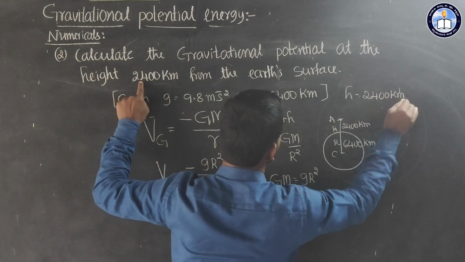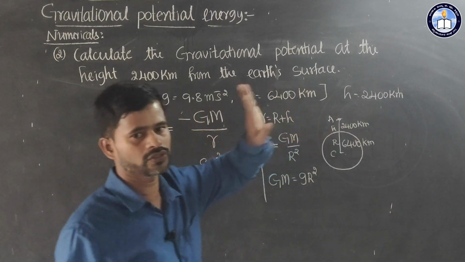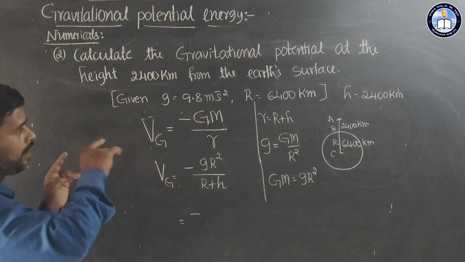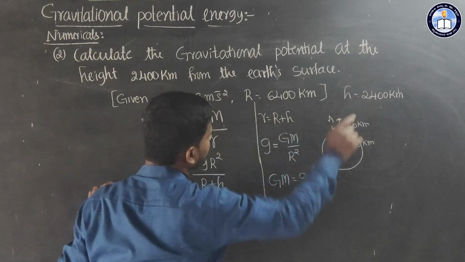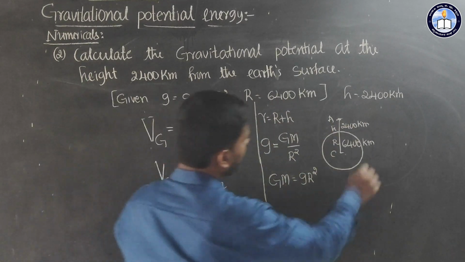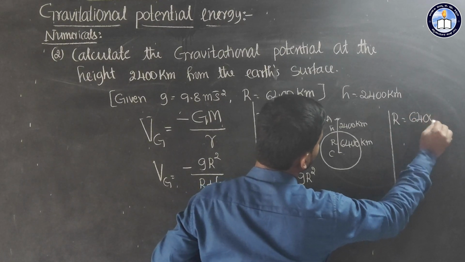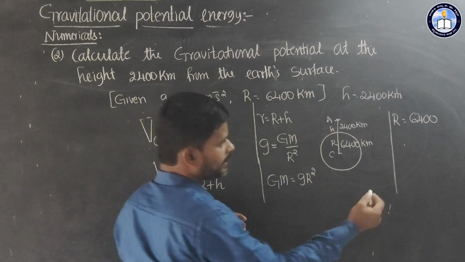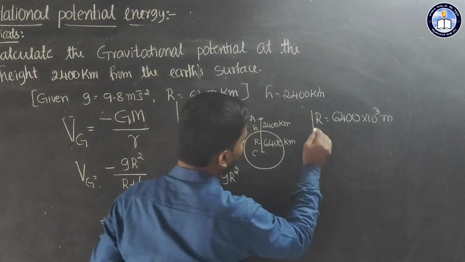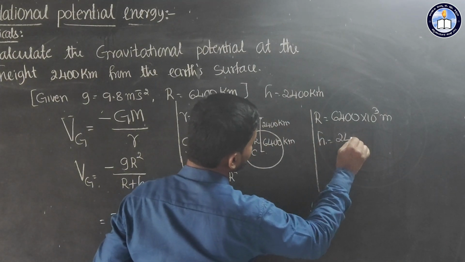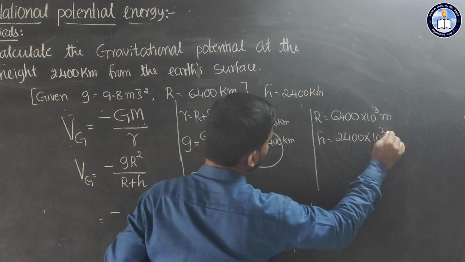So before substituting, observe once, g is in meter, but these two are in kilometer. So we have to convert into a single unit. So this is in meter, these two are in kilometer, therefore I will write like this here. R is equal to 6400 kilometer, converted to meter that is 6400 into 10 to the power 3 meter, and height h is equal to 2400 kilometer, that is 2400 into 10 to the power 3 meter.